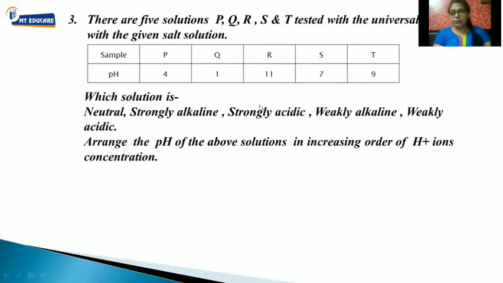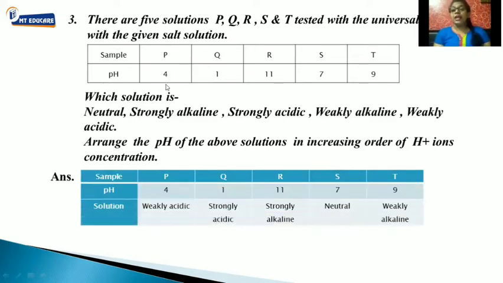First we will arrange this. Sample P has a pH of 4. When you talk about the pH scale, students, it ranges from 1 to 14. 7 is the center, which is the neutral solution. 1 is the highly acidic. 14 is the highly basic solution, that is strongly alkaline solution. So when you talk about 4, it comes in between 1 to 7. So it is weakly acidic in nature.